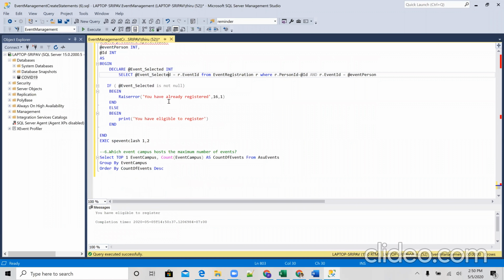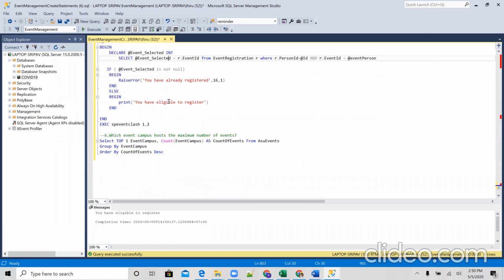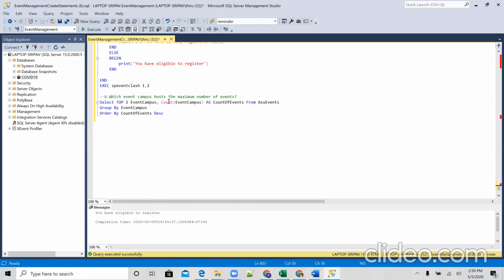And so moving on to the sixth question. This query is used to know which campus is majorly used to hold events. This is used for analysis and statistical purposes, to know where maximum participation lies. So let's run it.